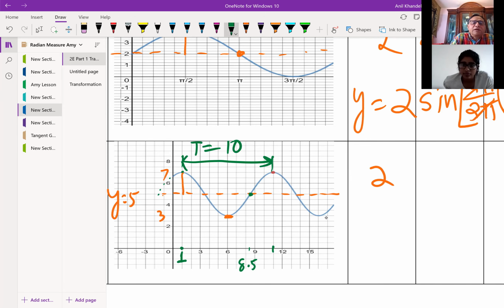So this time period gives you the value of k, which is 2 pi by 10. I'm not simplifying, I'm just keeping it like this. We can always simplify. Don't you worry. And the phase shift is, since the sine wave starts from here, and we read this value slightly less than 9, it is 8.5. The y value has gone up to 3. Do you see this phase shift? We are starting the graph from here. Sine graph is this graph. You could take this as a sine graph and then do it. You get the idea. So if it starts at 8.5, then is my shift 8.5? Yes.